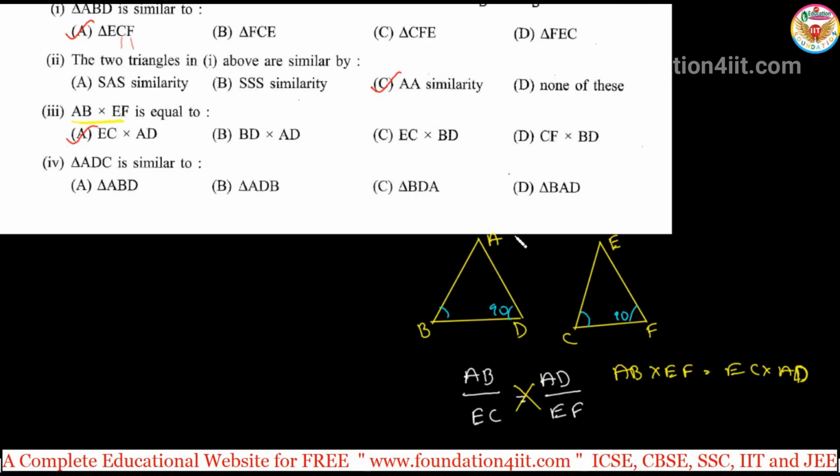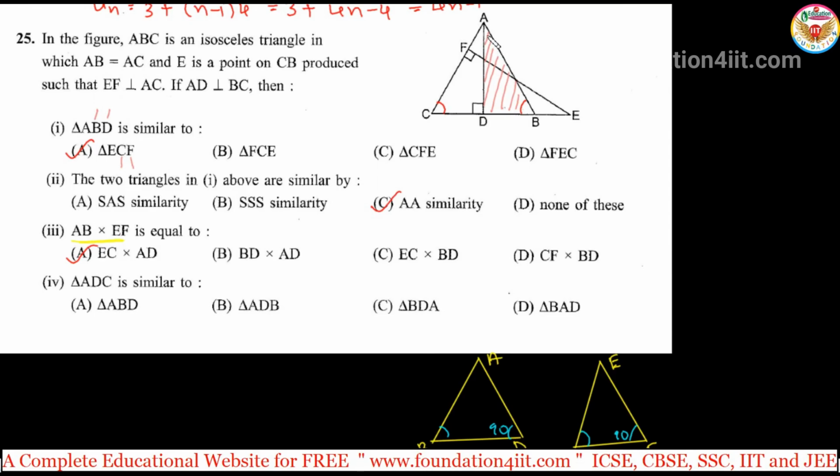And ADC is similar to what? Observe: ADC similar to ABD or ADB. If you notice this, at the place of D it is 90 degrees. In ADC, angle D is 90 degrees. Next in ABD, D must be 90.